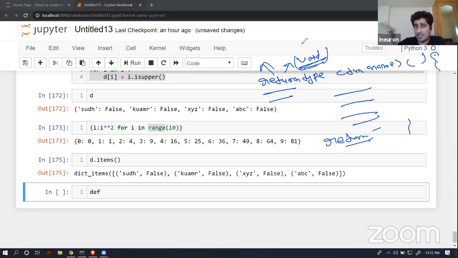Don't get confused. If you're not aware of something like this, you're not supposed to worry about it, because in Python we are not going to follow any such things at all. These things don't even exist inside Python. So let's try to understand how we can create a function. It's very easy to create your own function inside Python.